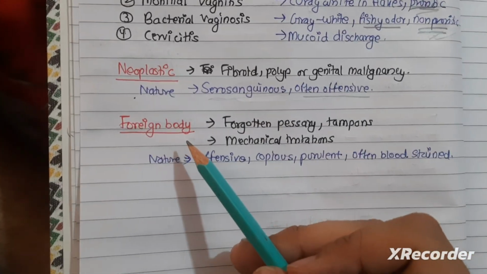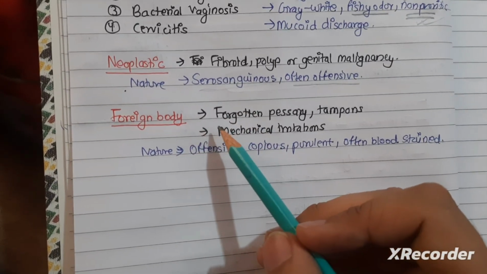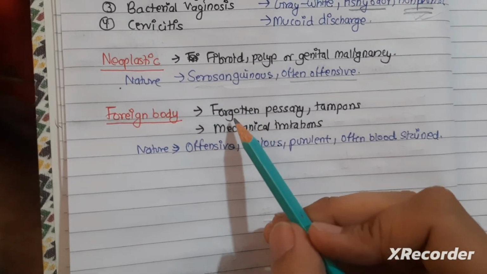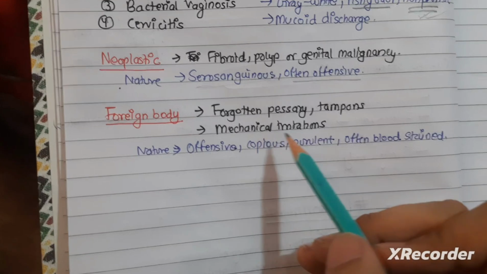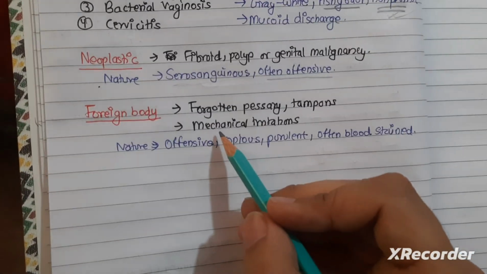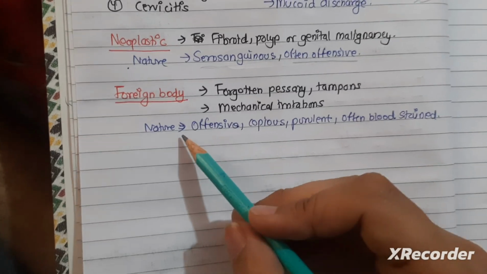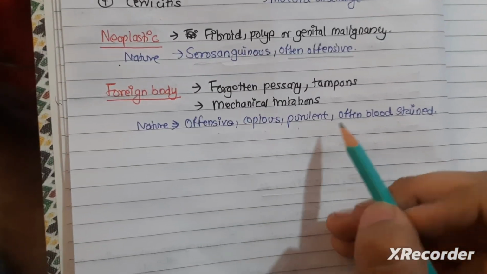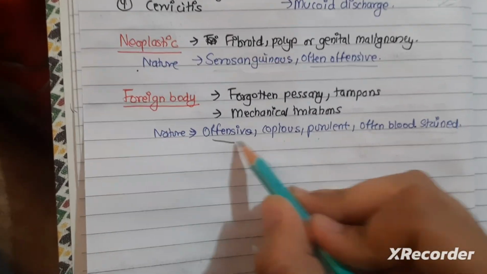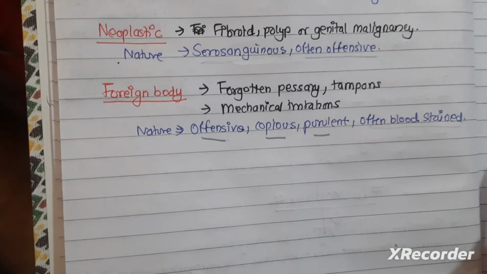And due to foreign body, there can be abnormal vaginal discharge. The foreign body like forgotten pessary or tampon, due to mechanical irritation. And the nature of foreign body abnormal vaginal discharge is offensive, copious, purulent, and often blood-stained discharge.